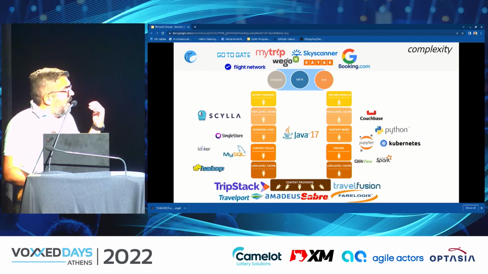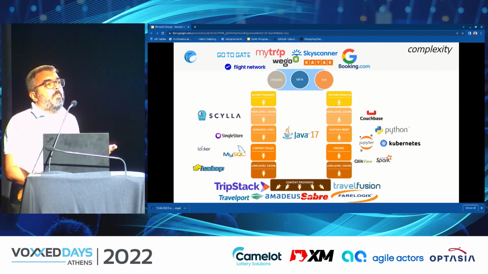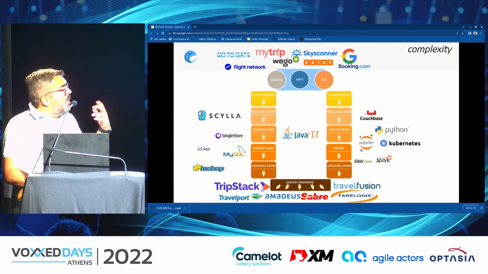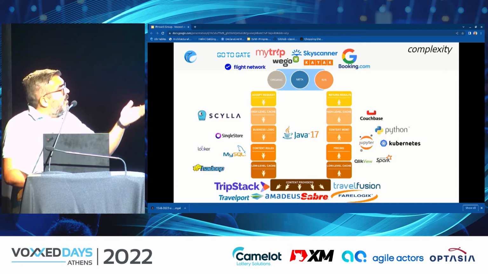One search request utilizes our business logic to apply rules and select providers. We utilize low-level caching for some parts of our content, and we also apply the pricing. We curate the content, store some parts in our high-level cache, and then return the results.